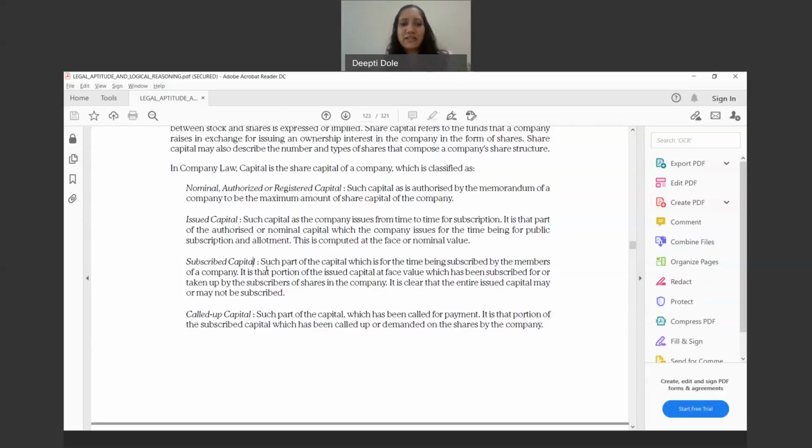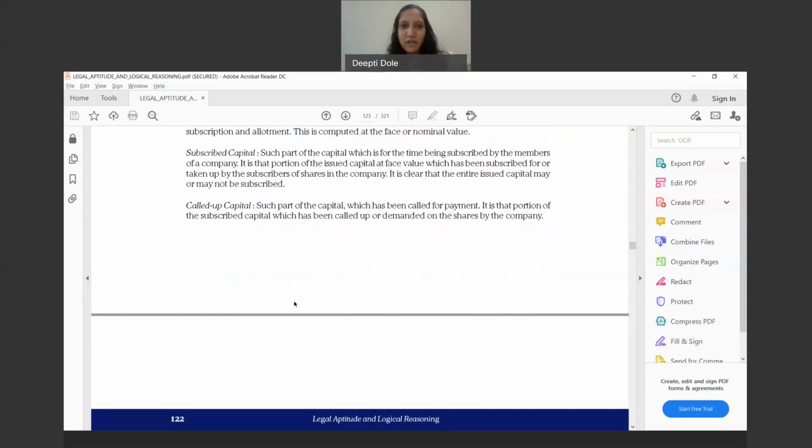Called up capital means that part of the capital which has been called for payment. Currently, for example, you must have heard about the Reliance rights issue shares. They have called only for part payment of the shares. So if the share valuation was 1200 rupees, they have called only 300 rupees now, and the remaining will be called upon.